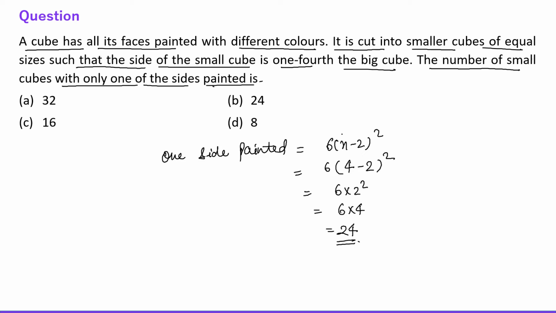The reason I'm writing n as 4 is, let's say the bigger cube is of side 4 centimeters and it has been cut into smaller cubes of side 1, 1, 1 centimeter, right? So 1, 1, 1 and 1. So obviously here n is equal to 4, right? So the formula 6 into (n minus 2) whole square becomes 6 into (4 minus 2) raised to the power 2, which is 6 into 4, that is 24, right? Alright, now let's move to the next question.